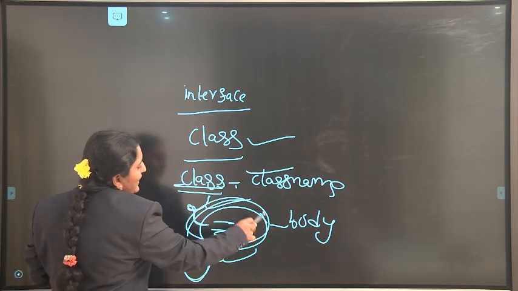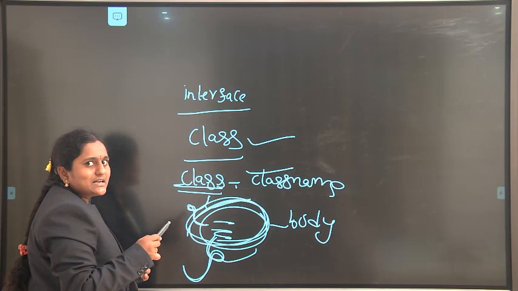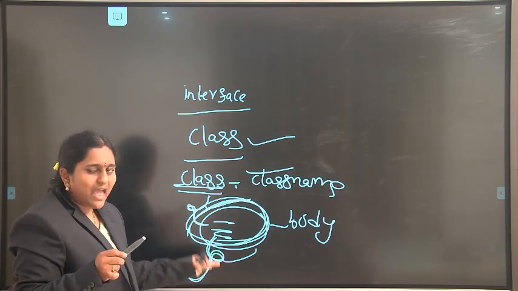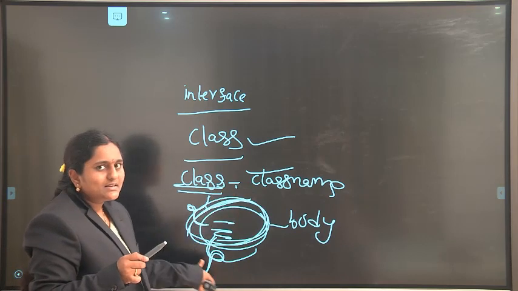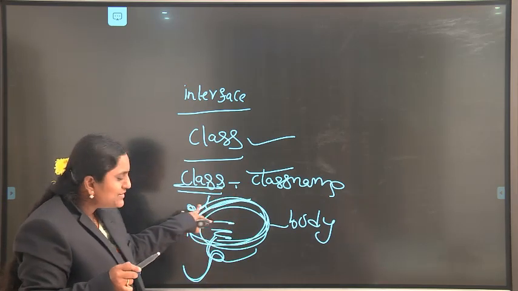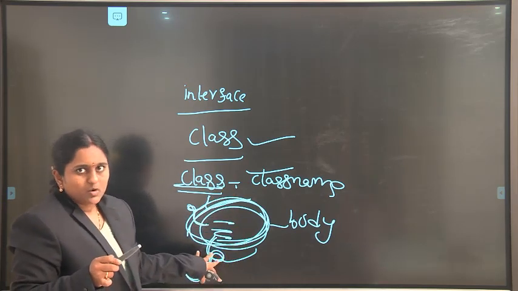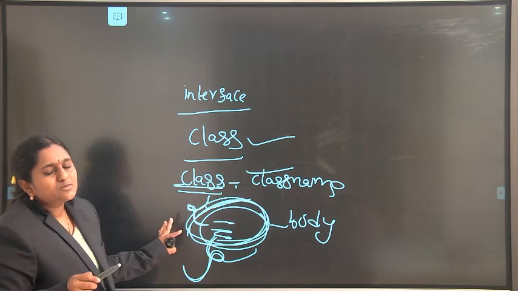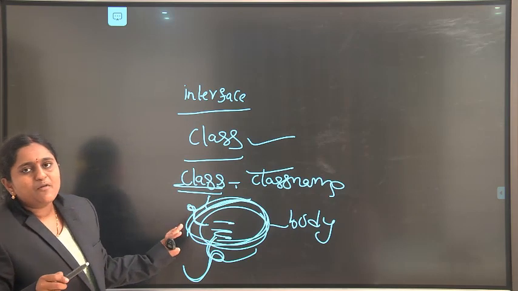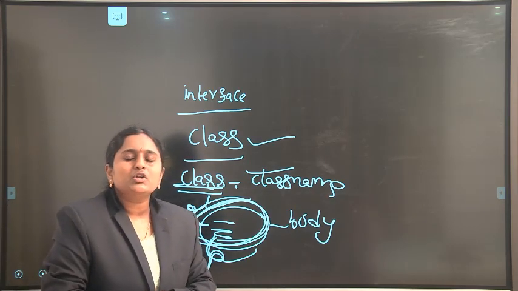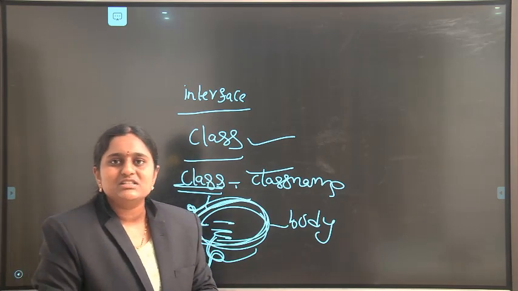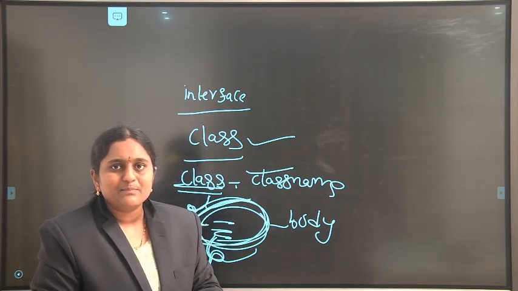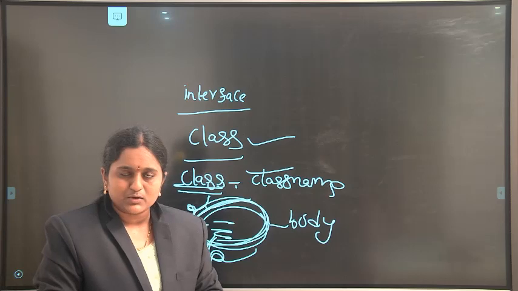Here we have to define the contents. What is a class? A class contains data members and member functions, or methods. Whatever data and member functions we have, we define within the class body. So simply, a class is the blueprint of an object. With the help of a class, we can create an object. Without a class, we can't create an object in Java. But with one class, we can create multiple objects.